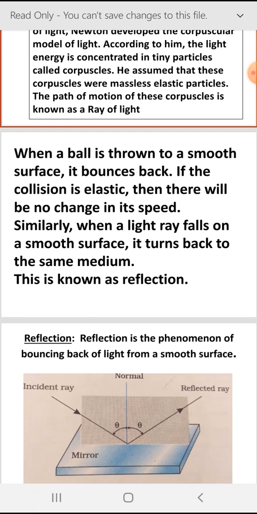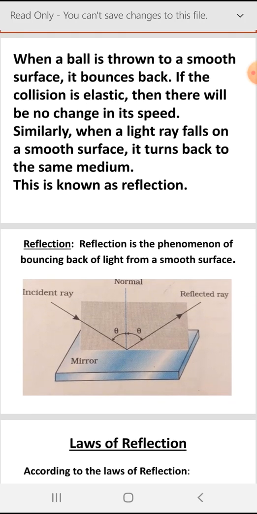When a light ray, meaning the path of corpuscles, falls on a smooth surface like a mirror, the ray turns back to the same medium. This is known as reflection. The definition of reflection is the phenomenon of bouncing back or turning back of light from a smooth surface. And you can see one figure here.